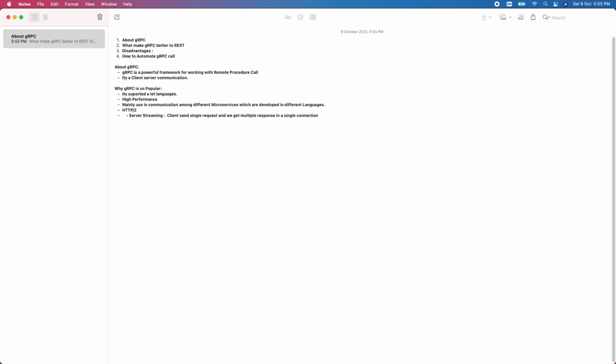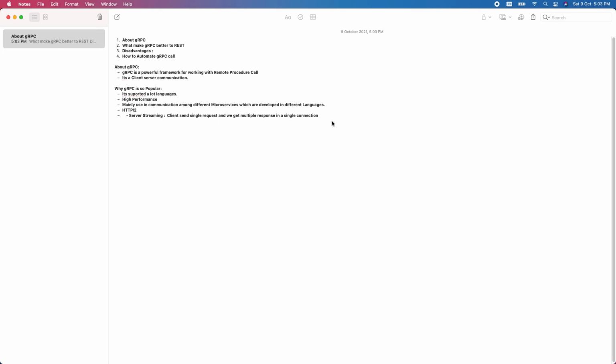So that was not possible earlier in the HTTP protocol, but now it is possible in the HTTP2 protocol. And one more thing is we can send multiple client requests as well. Multiple client requests we can send, and multiple responses we can receive here, in the same connection.